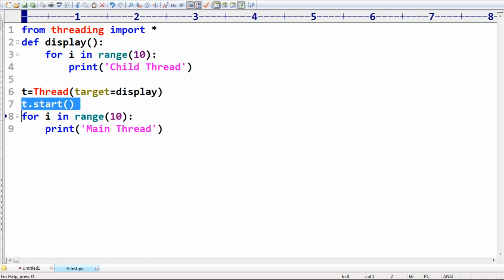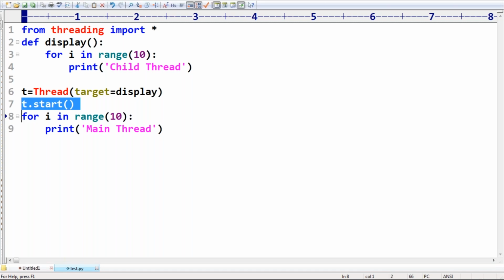Otherwise, there is no guarantee. First child thread, next main thread, or main thread followed by child thread. Otherwise, no guarantee. Then immediately we ask, sir, if you can't predict the order, then how can you use the multi-threading concept in our programming?